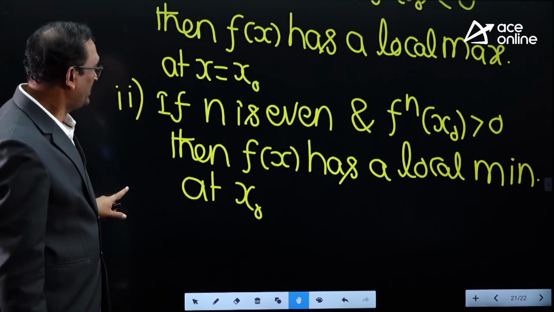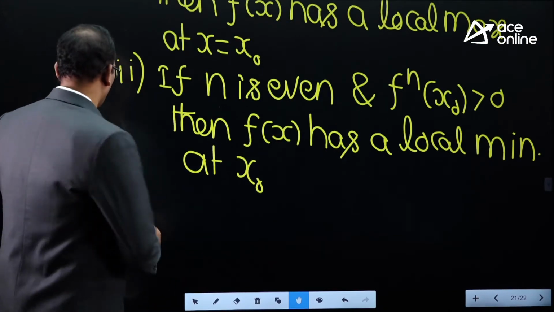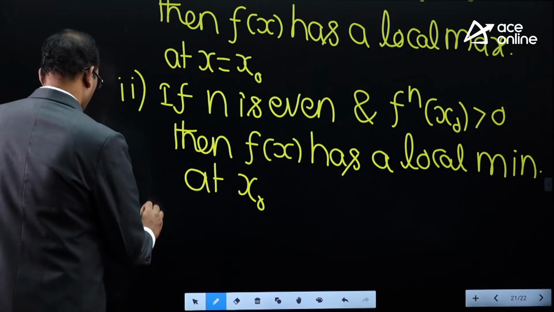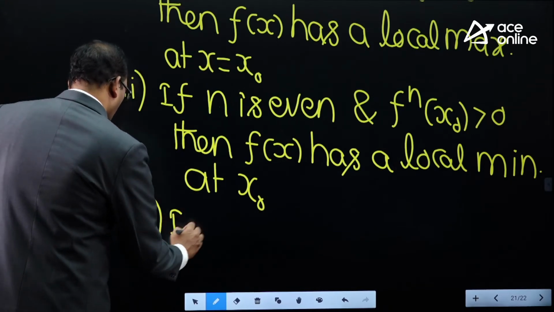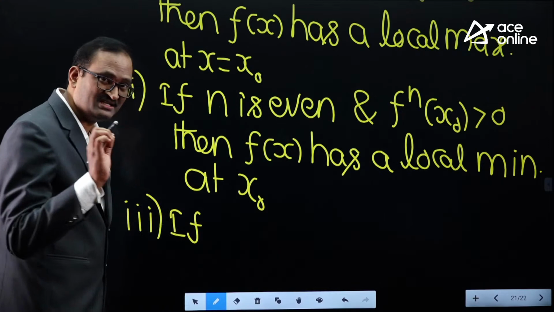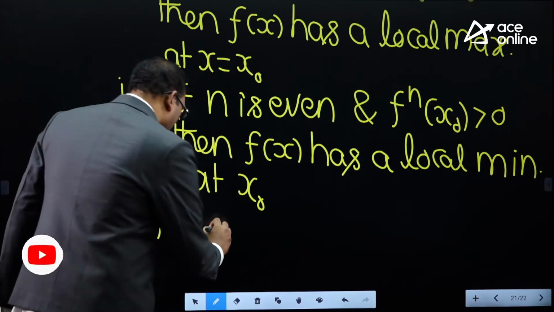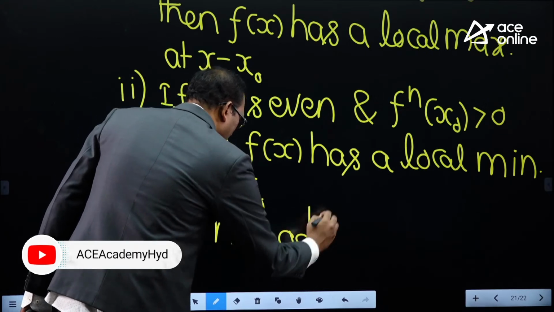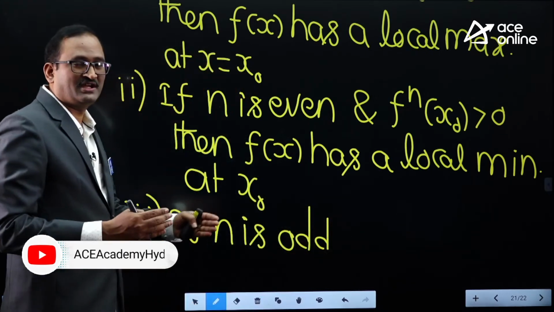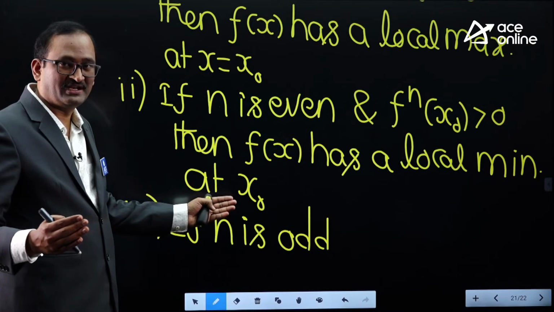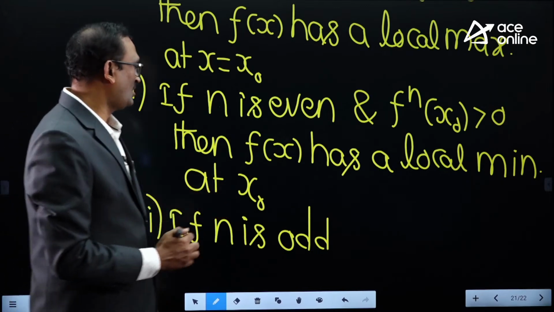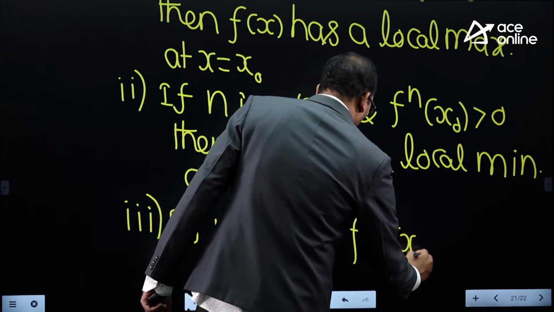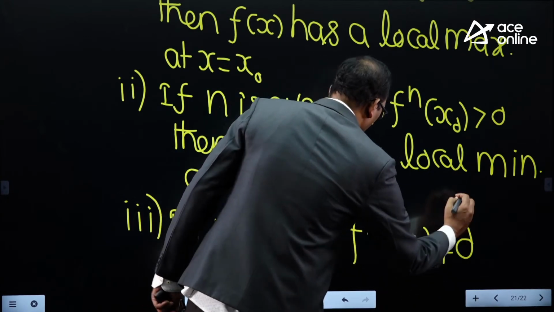What is an inflection point? Let us see now. So the previous two cases are for n even number. This case is n odd. N is odd means n value 1, 3, 5, 7, 9 and so on. N is odd and f power n of x naught not equal to 0.